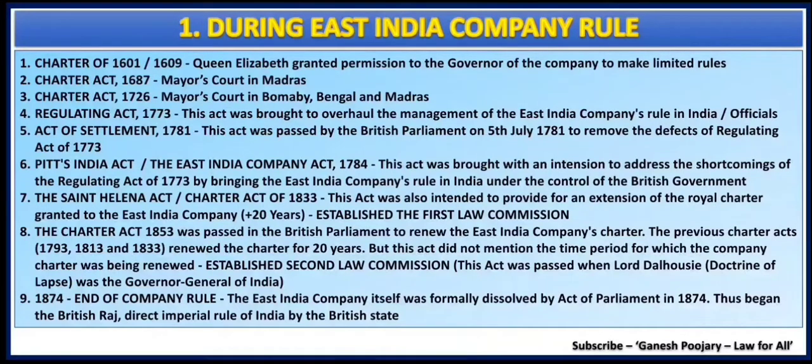Helena Act or the Charter Act of 1833, and serial number 8, that is the Charter Act 1853. Now if you observe the years, for every 20 years there was one Charter Act, and with that Charter Act, the British government used to extend the East India Company's rule over India by another 20 years. That was the pattern, like 1793, then 1813, then 1833, then 1853. So that was the sequence. After every Charter Act, the East India Company would get another 20 years of rule over India.